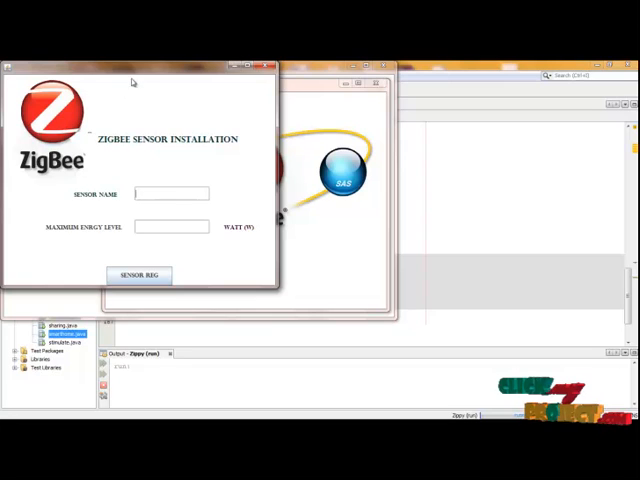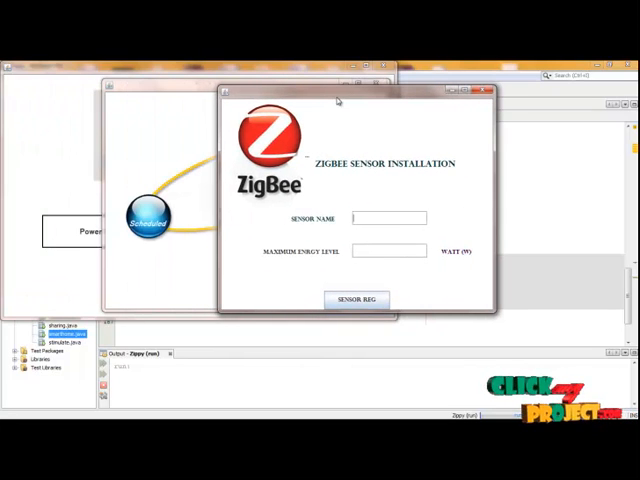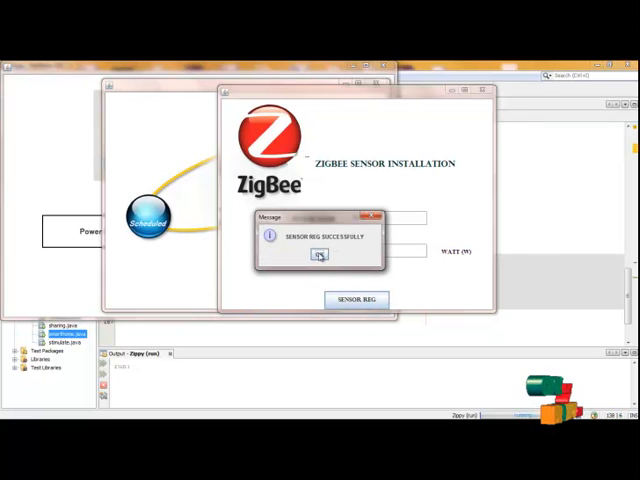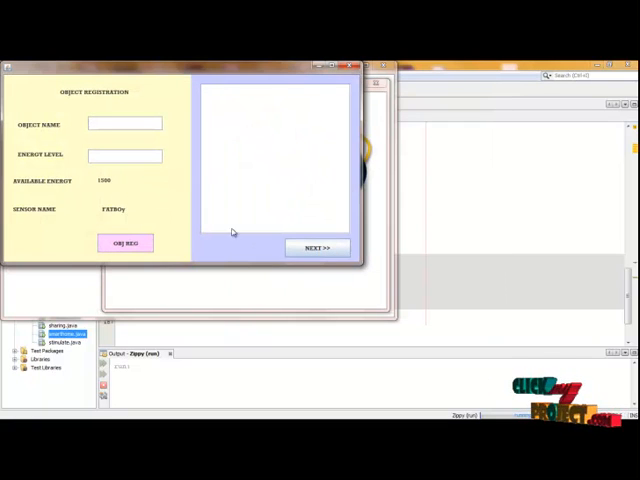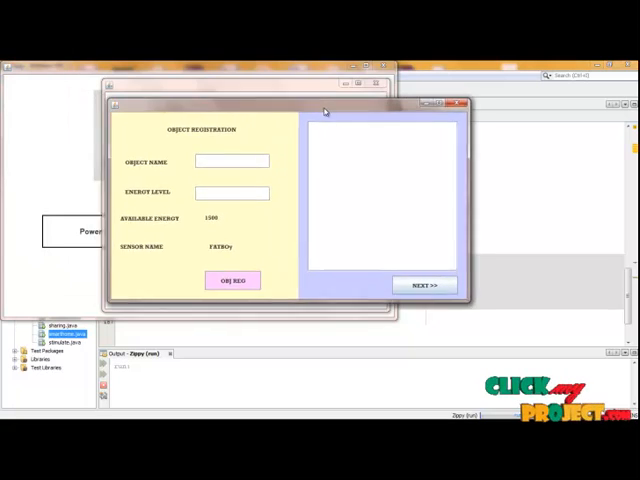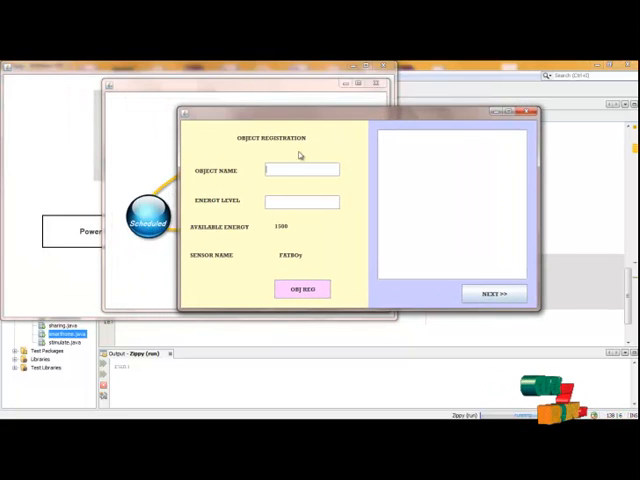After getting the scheduling application, I'm going to create a new sensor. I'm going to give my sensor the name fat boy. Now I'm going to give a maximum energy level for my sensor application. Now I'm going to give 1500 watts for my sensor. My sensor is capable of giving resources for electronic applications below 1500. Now I'm going to initialize the object for my sensor.